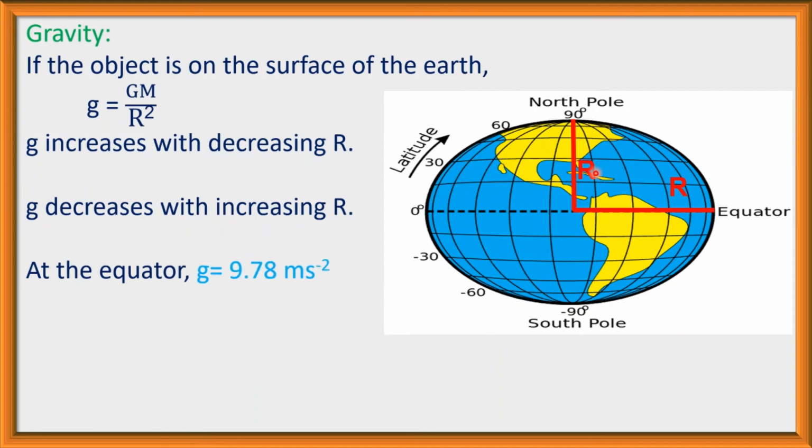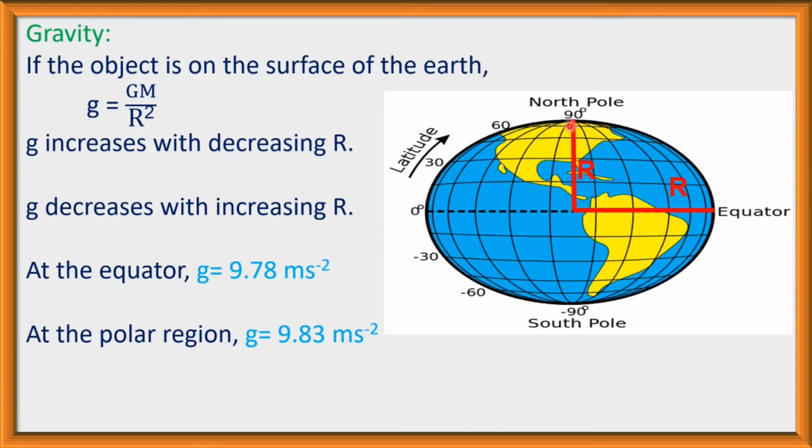And at the equator the value of g is equal to 9.78 meter per second square, that is, at the equator in every second the velocity of the object increases by 9.78 meter per second. And at the polar region the value of g is equal to 9.83 meter per second square, and this is the maximum value of g on the surface of earth. So at the polar region the value of g is 9.83, and at the equator the value of g is 9.78 meter per second square.